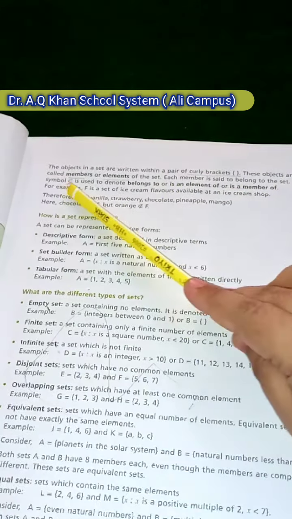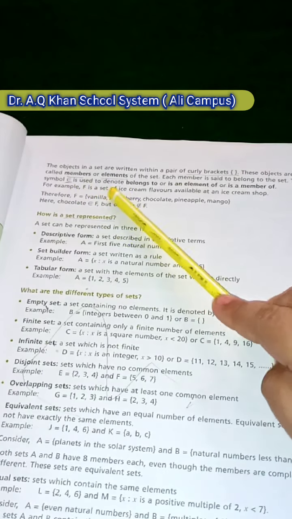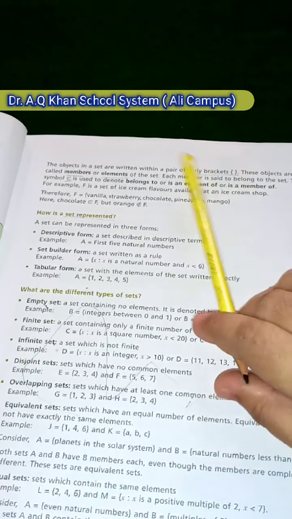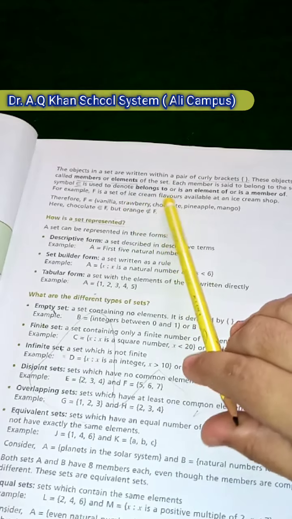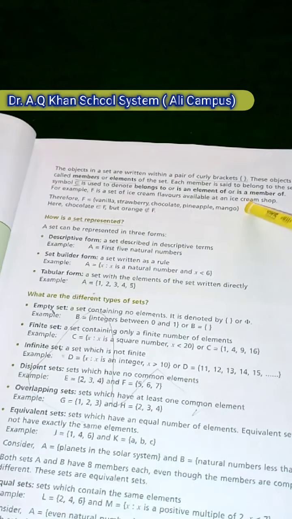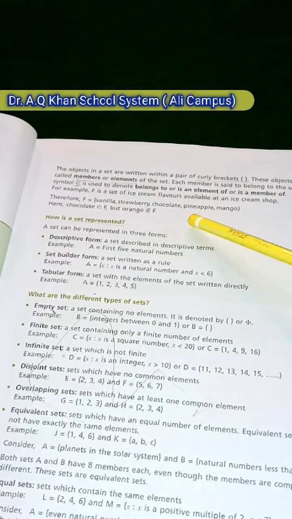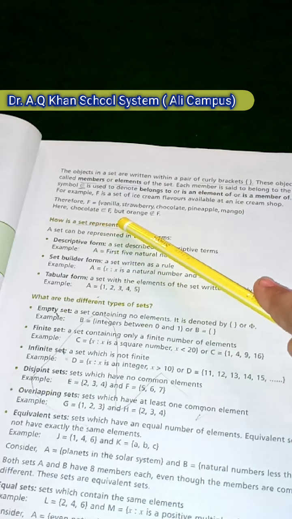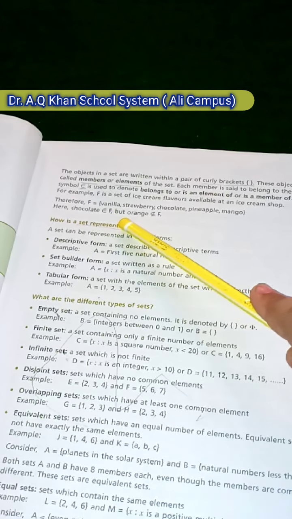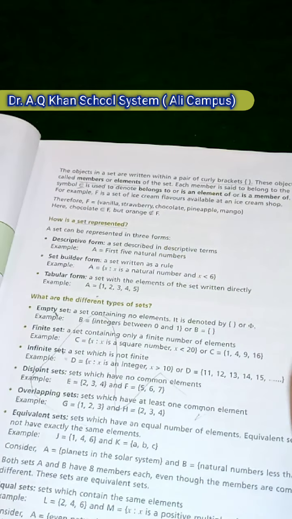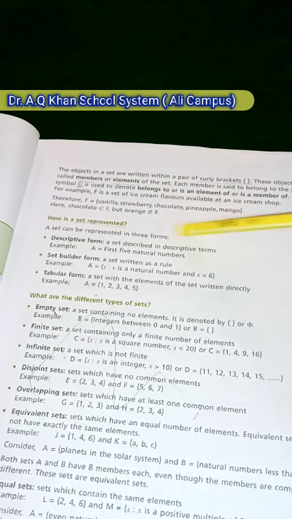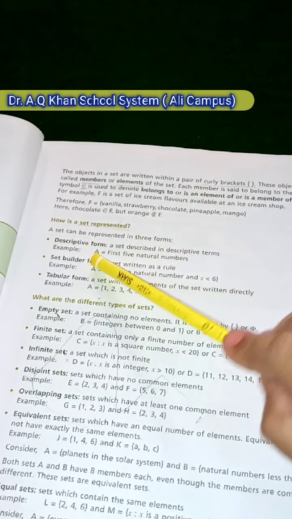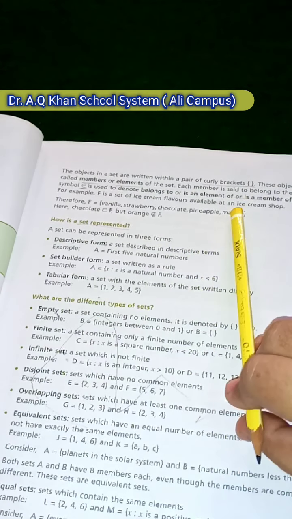The symbol ∈ is used to denote belongs to, or is an element, or is a member. For example, F is a set of ice cream flavors available at an ice cream shop. Here chocolate is a member of F, but orange is not a member because orange flavor is not given and chocolate flavor is given. So chocolate is a member of set F, but orange flavor is not a member of set F.